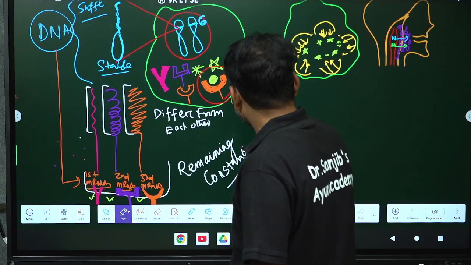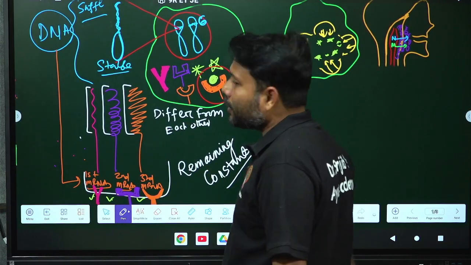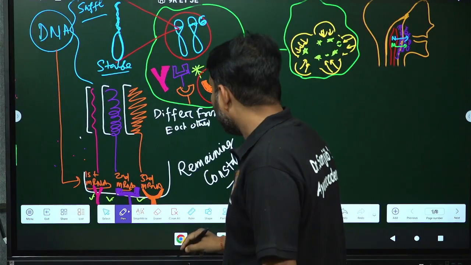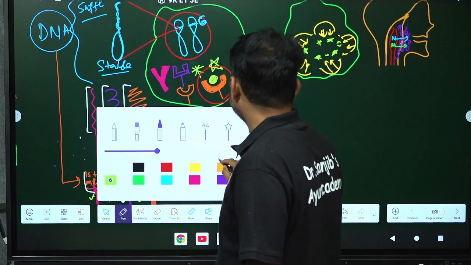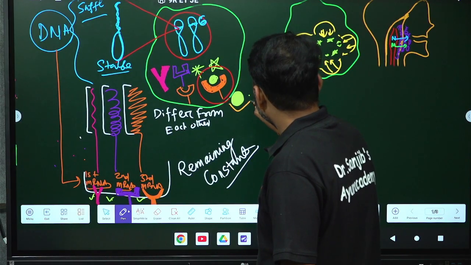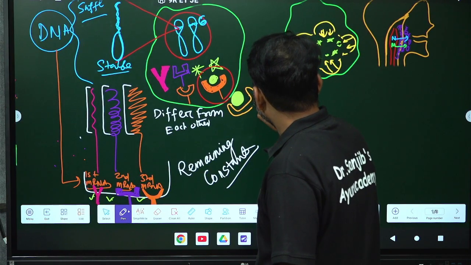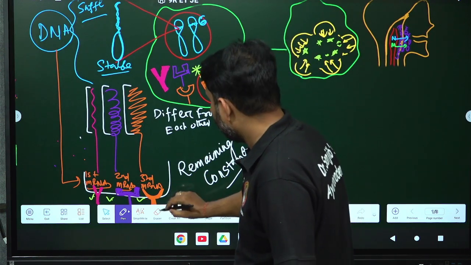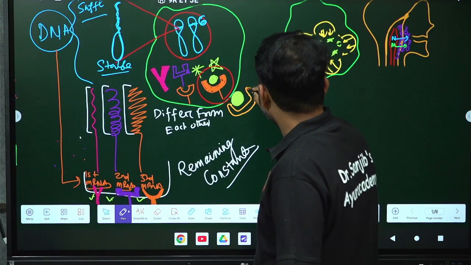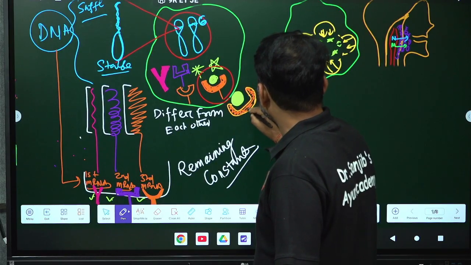Are you understanding, my dear friends? The precious antigen, processed with the protein or fitted to the protein, will now come to the surface of the macrophage. Very good, you are understanding. This is called the precious antigen.